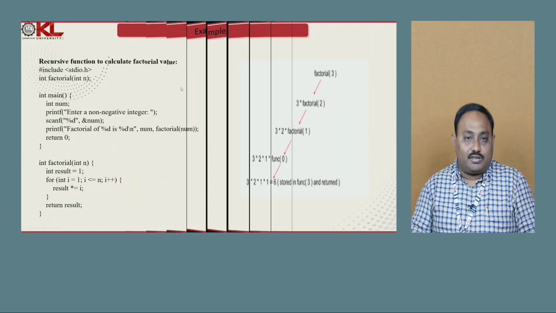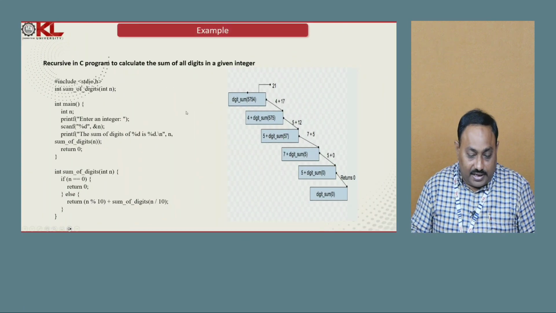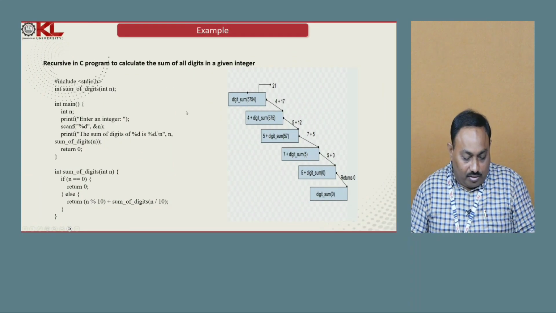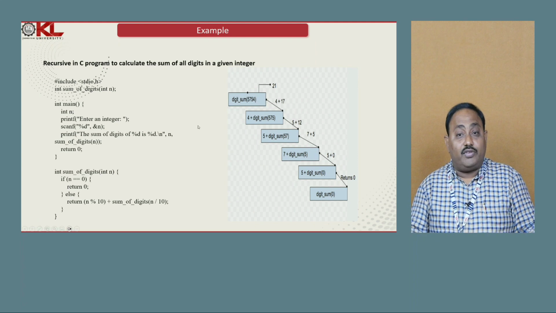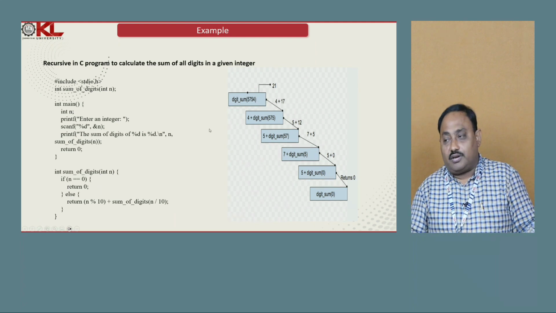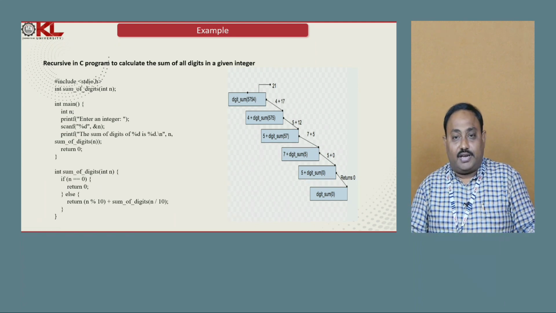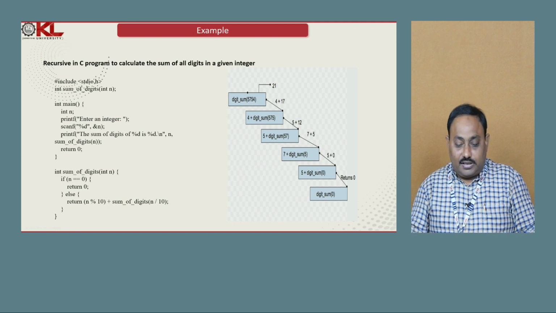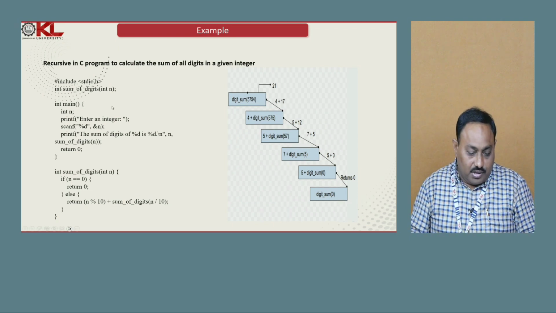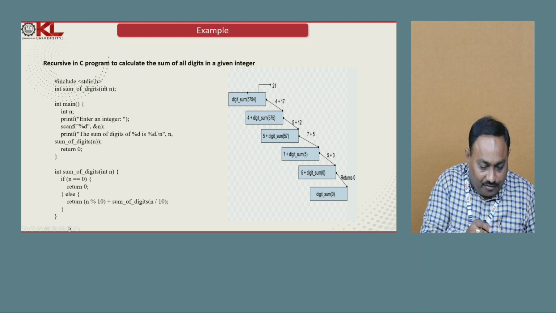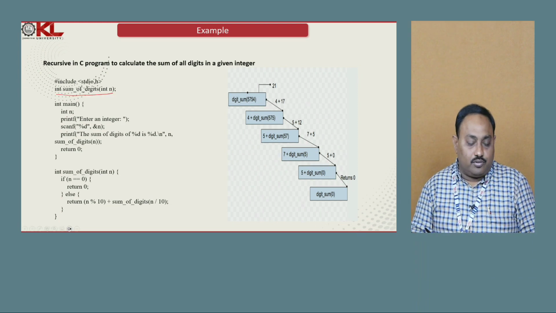I hope everyone understood. Let us move to the next example. Here I want to find the sum of the digits of a number using a recursive call. This is the second example. Okay, let us see how it works. So here you see, first I define a function. This is known as the function prototype, you know that.